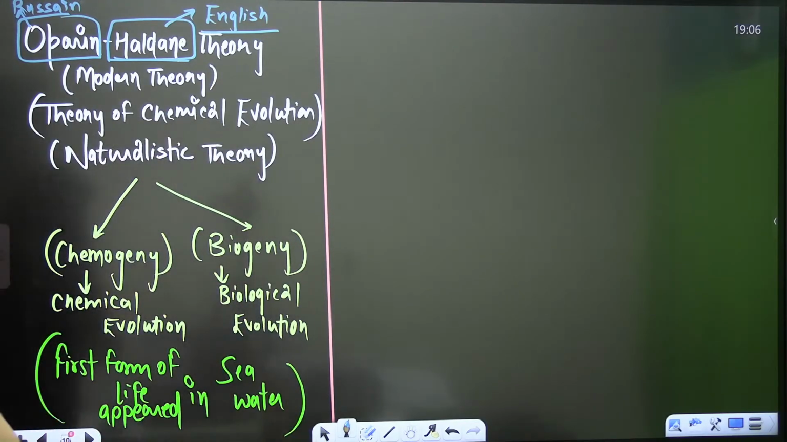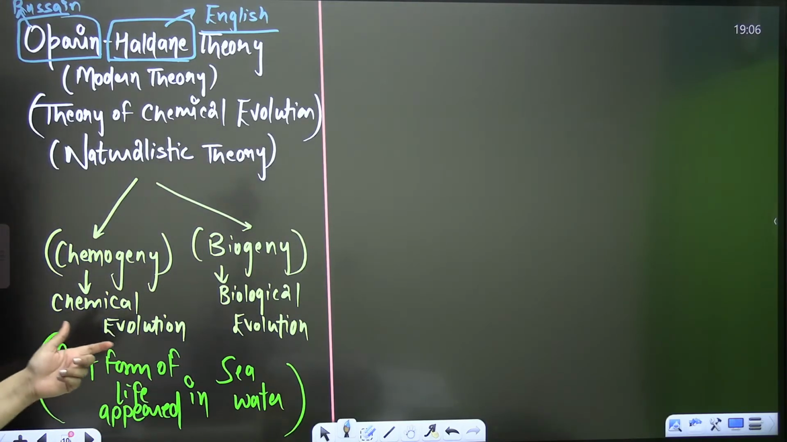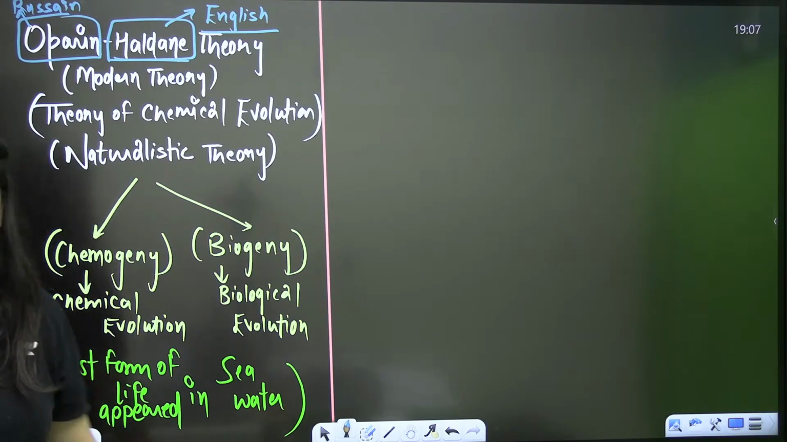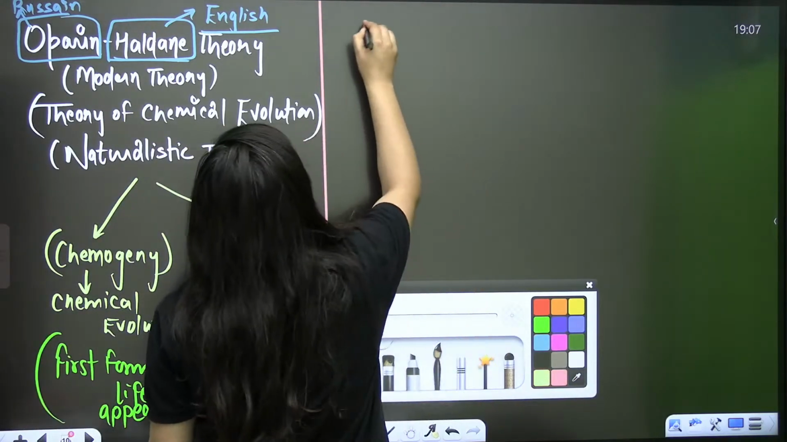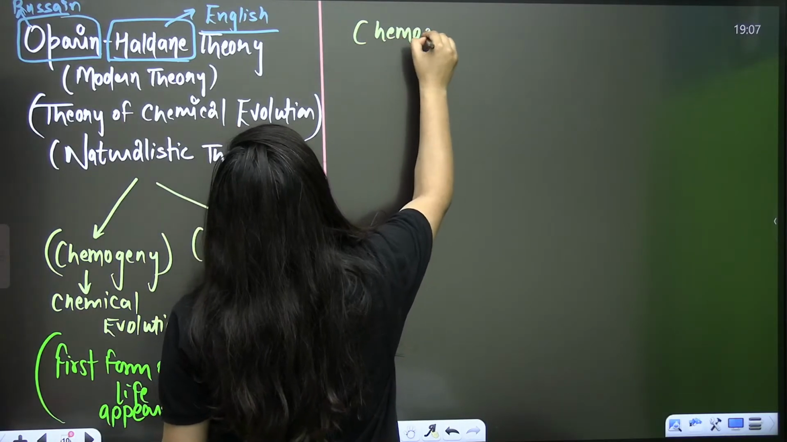Are you sure? Is that clear? So we have to start with the chemical evolution first, but if there is any doubt, do let me know. Okay, clear? Now next come to the first part, that is your chemogeny, which is your chemical evolution.